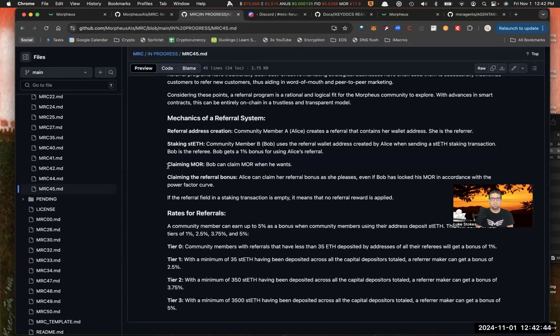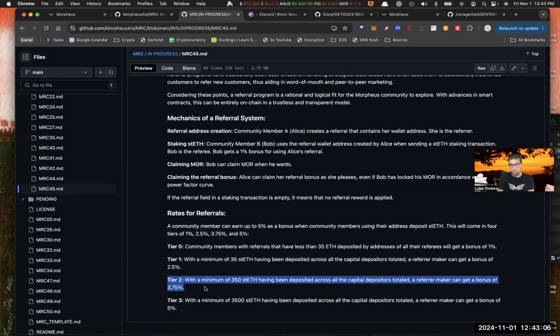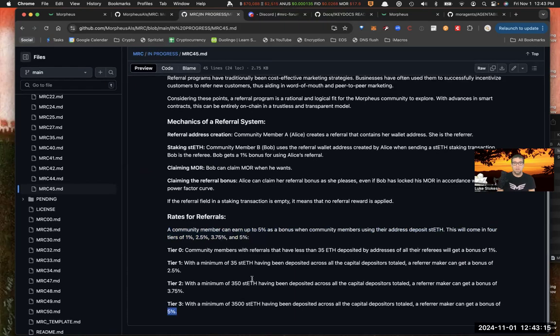The mechanics of it are explained here: you stake Ethereum, you claim your Morpheus, and then you get your referral bonus. This breaks down the different percentages and how they work. The more somebody stakes in Ethereum, the higher the tier they're going to be. The first tier is up to 35 ETH, and it's 1%. After that, 2.5%. If you go up to 350 ETH, so we're talking big whales here, you get 3.75%. And if you're a mega whale, you bring in somebody massive, you're going to be getting a 5% bonus, which is pretty freaking awesome.